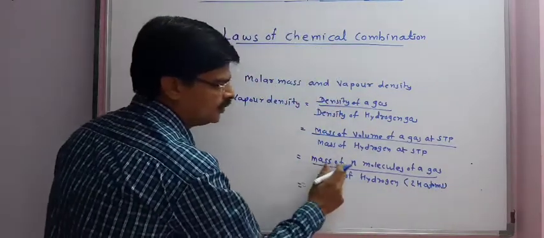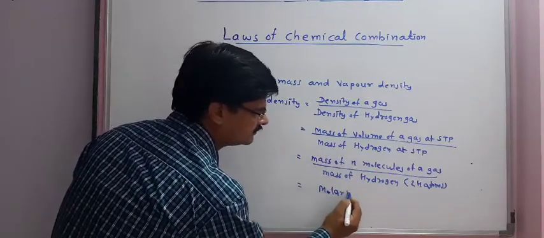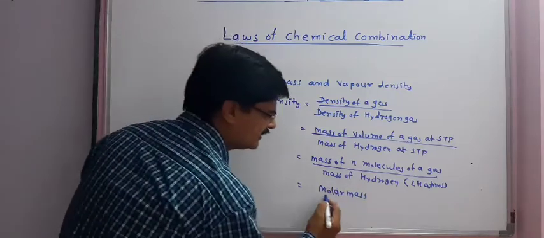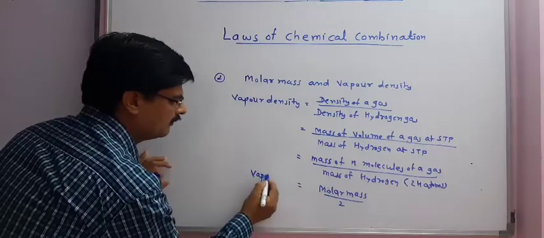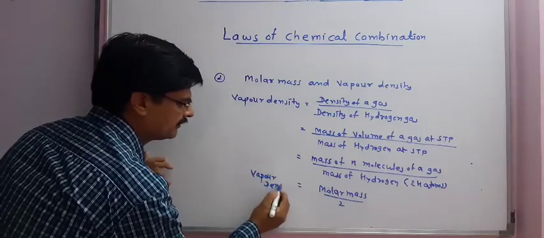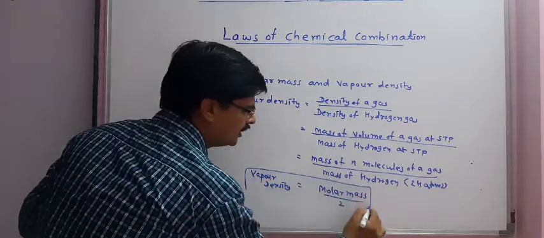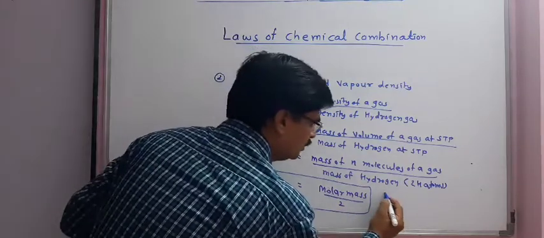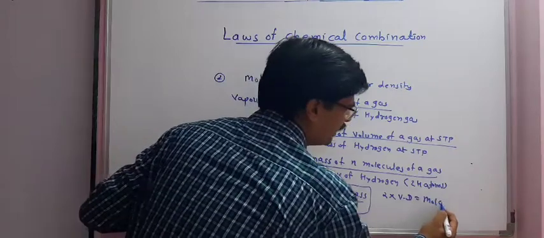So mass of n molecules of a gas, we can say molar mass of that particular gas, divided by 2. So we have got vapor density is equal to molar mass divided by 2, or we can say 2 into vapor density is equal to molar mass.